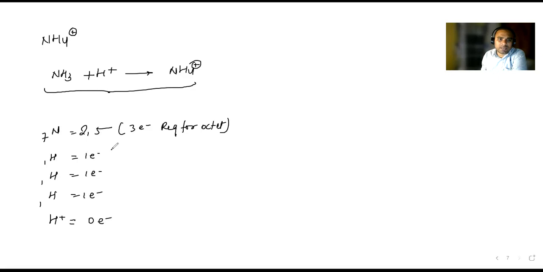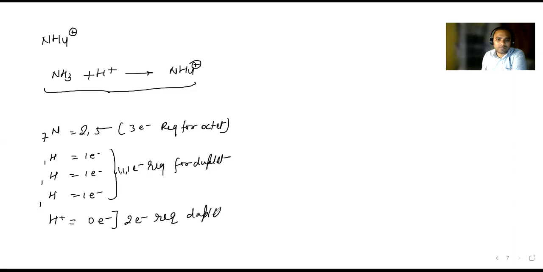For these 3 atoms, if you can see, how many electrons? 1, 1, 1 electron required for duplet. And for this one, how many electrons required? 0 is there. So 2 electrons required for duplet.